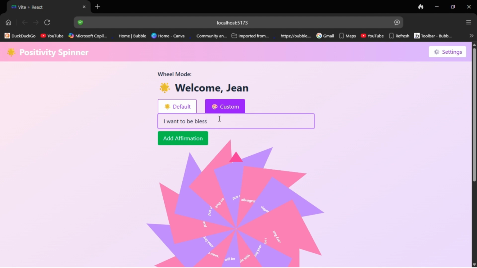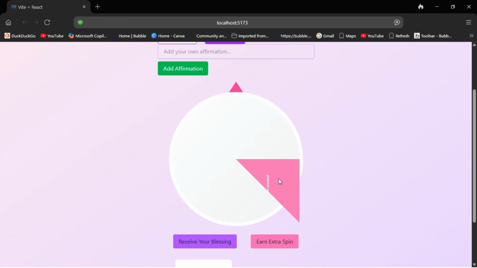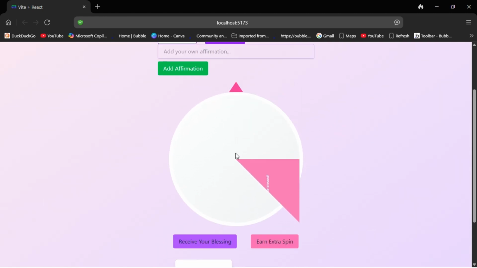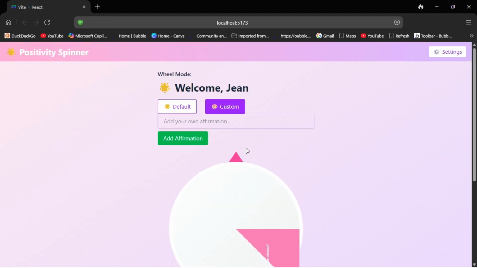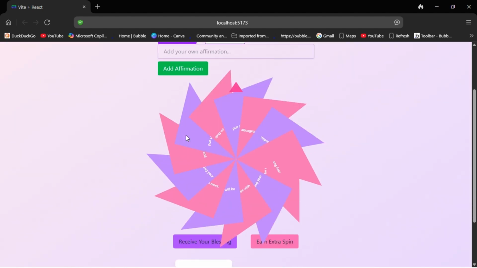This is a custom one, so it will start by one. You add an affirmation, and you will see it will add, and as you add, it will fill until everything is filled like the default one, you see.